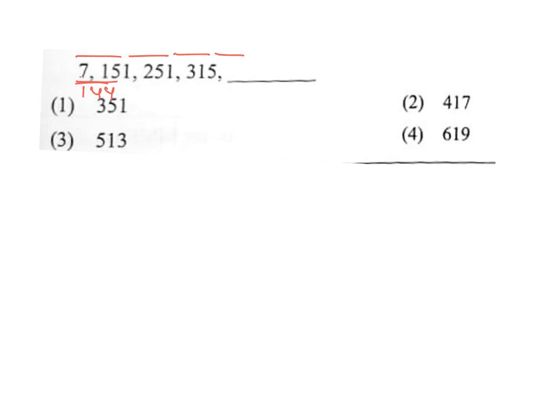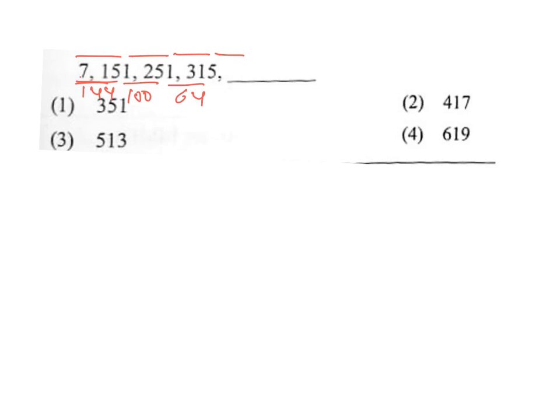It's a 12 square. Now the difference between 151 and 251 is only 100. So what is 100? It is a 10 square. Now let's see the difference between 251 and 315. So what is the increase? Around 64 is the increase.